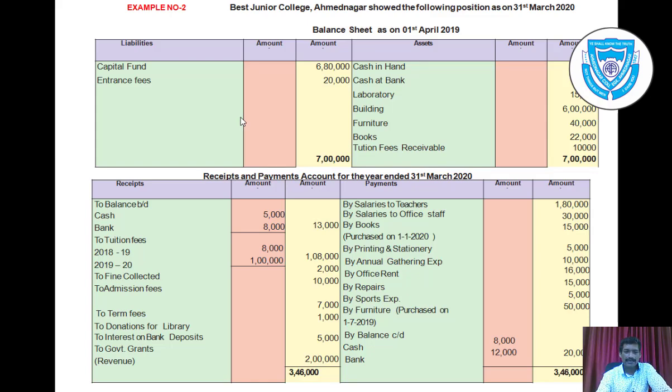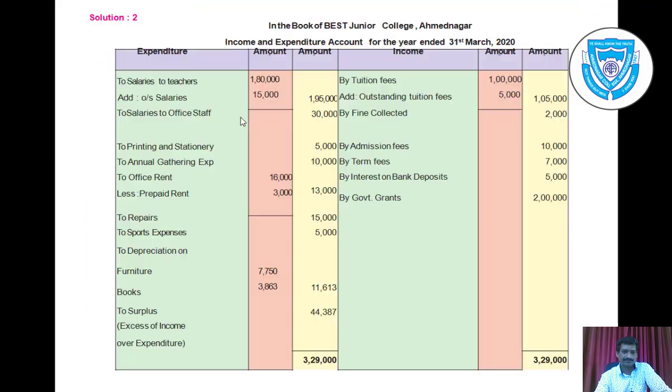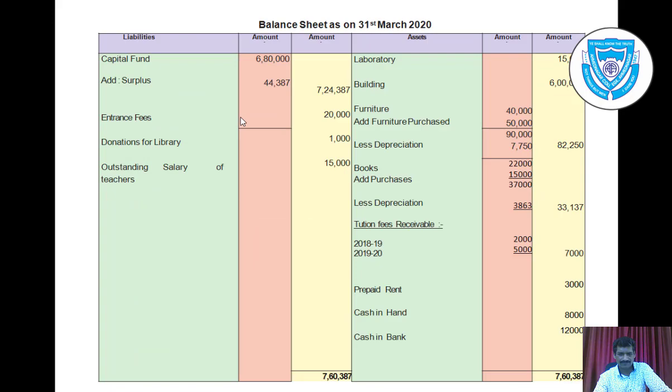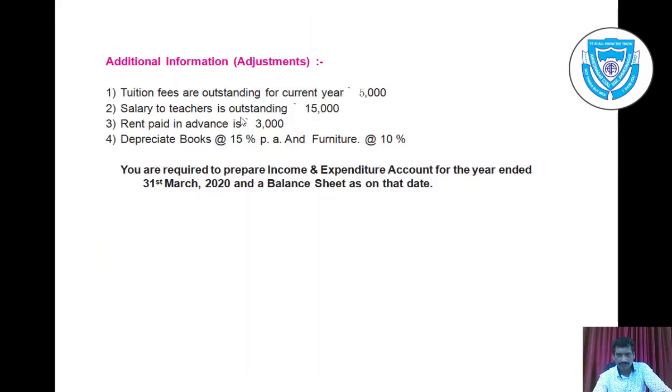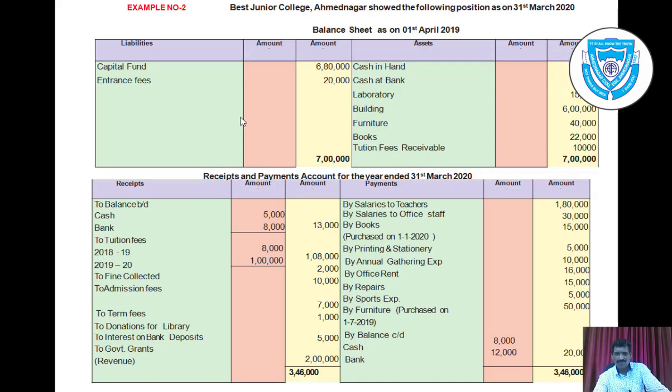Then by sports expenses, to sports expenses, again there is no adjustment, so rupees 5,000. Then by furniture, as furniture is an asset, so take it in balance sheet. And by balance carried down, cash and bank, these are also assets, so it will not be considered in income and expenditure account. So let us see receipt side.